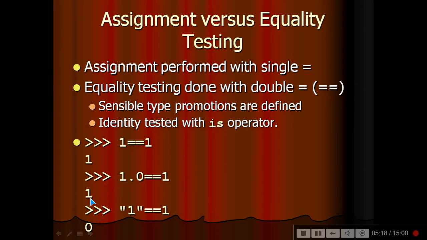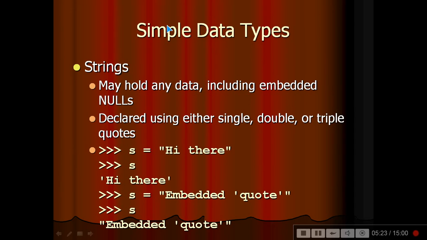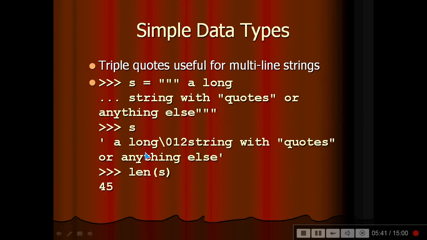Simple data types. Strings may hold any data including embedded nulls, and are declared using either single, double or triple quotes. This is double, this is single, this is a combination of these. See, there are three, so all will work. Triple quotes are useful for multi-line strings. We have three quotes, a long string with quotes or anything else. So when we print s, we will have this kind of thing with embedded double quotes. The length of s, the length of the string, will be shown to the user.